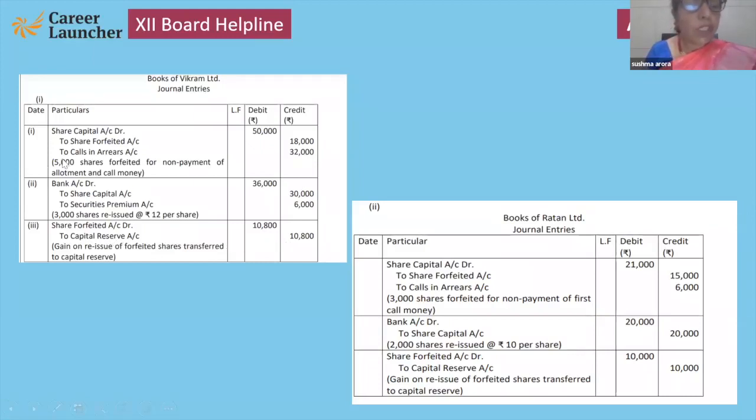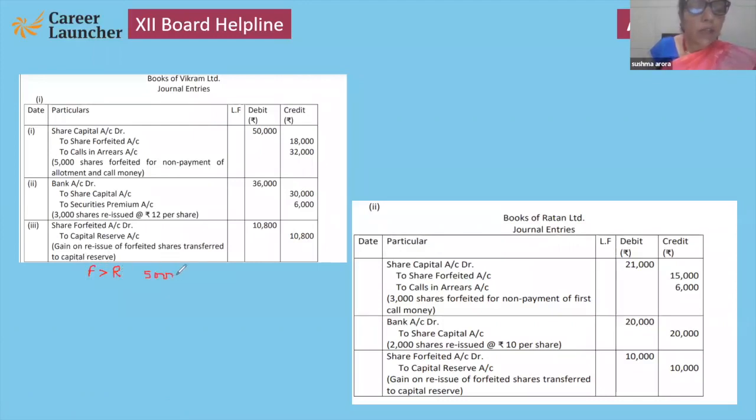Here, forfeiture is 5,000, but reissue is only 3,000. So they have to use the formula for calculating this amount. Okay, forfeiture is more than reissue. Okay, I'll show you how to do that. See here, forfeiture is more than reissue.